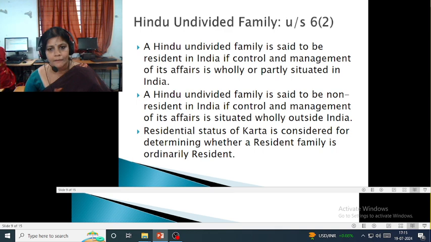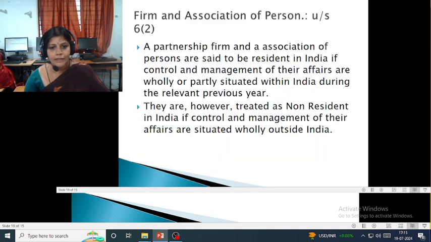Next comes the Hindu undivided family. A Hindu undivided family is said to be resident in India if control and management of its affairs is fully or partly situated in India. A Hindu undivided family is said to be non-resident in India if control and management of its affairs is situated fully outside India. The residential status of the Karta is considered for determining whether a resident family is ordinarily resident.